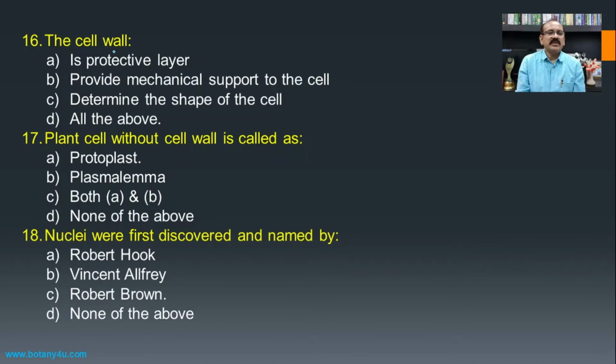The cell wall is a protective layer, it provides mechanical support to the cell, and it determines the shape of the cell. If we see the cell wall, then first of all it is protective in function, second, it provides mechanical support because the cell wall is tough, and third, it determines the shape.